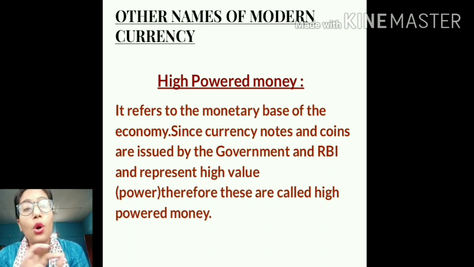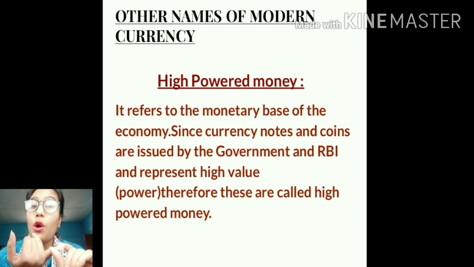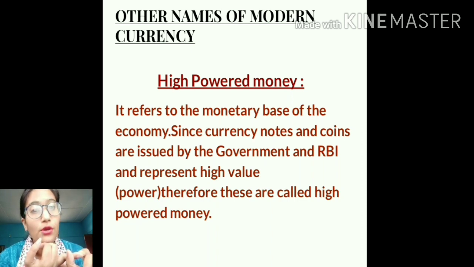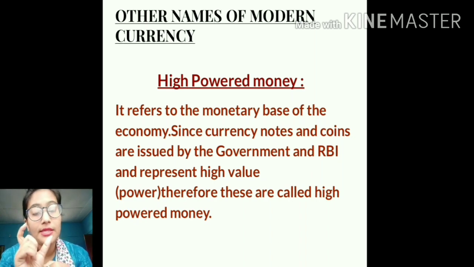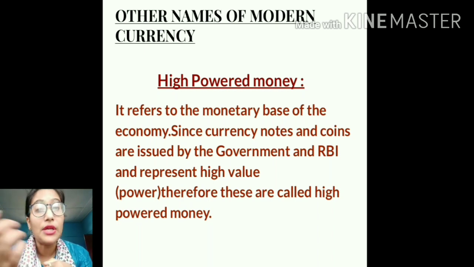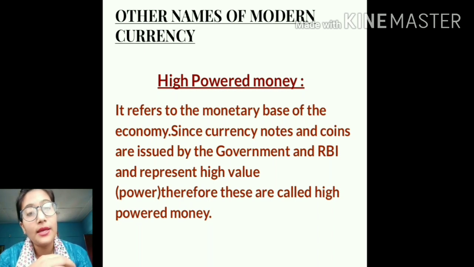High-powered money includes all the money that is with the common people, that means the money which is available with the public, and the money that is available with the commercial banks. We all have at least a little knowledge about the working of the banks, right? The banks take deposits from the people and grant loans to people. The primary function of the commercial banks, for example SBI, Punjab National Bank, the Union Bank, the United Bank of India, then there are various other banks, right? The Bank of Baroda, Bank of India.